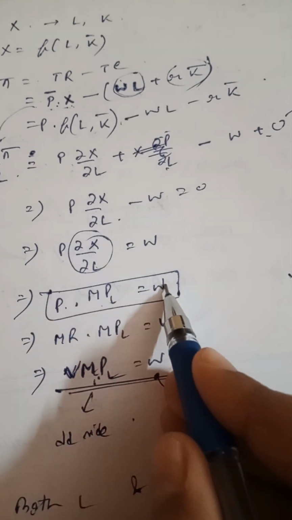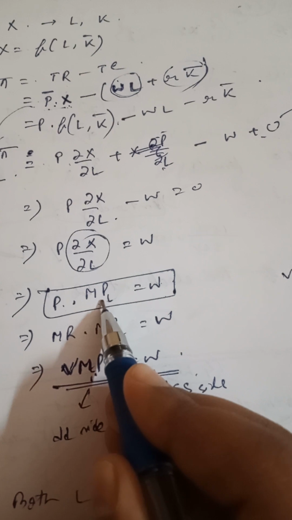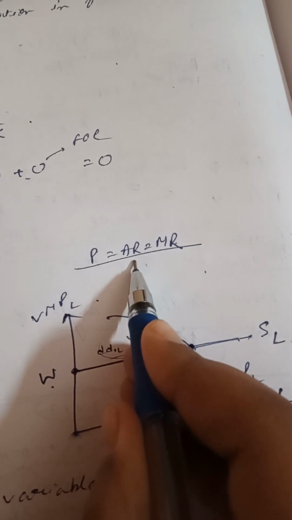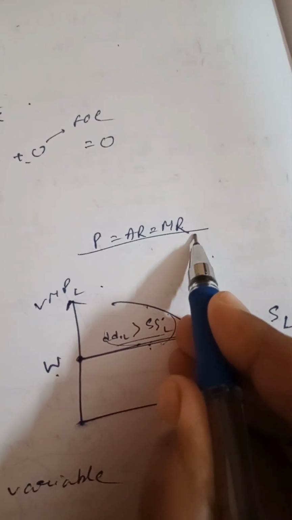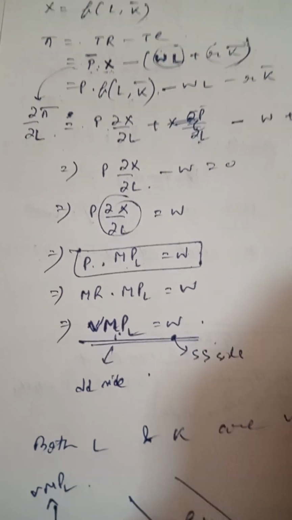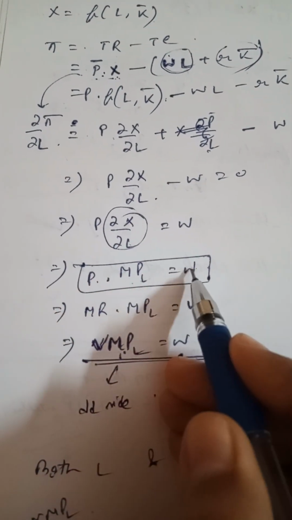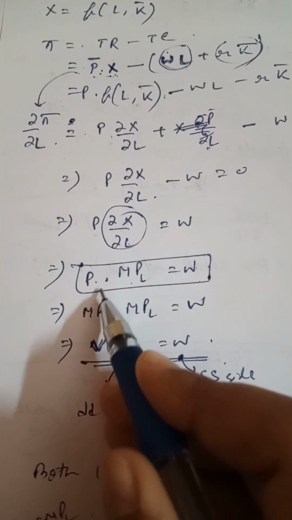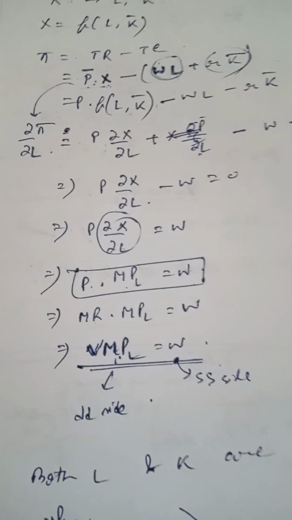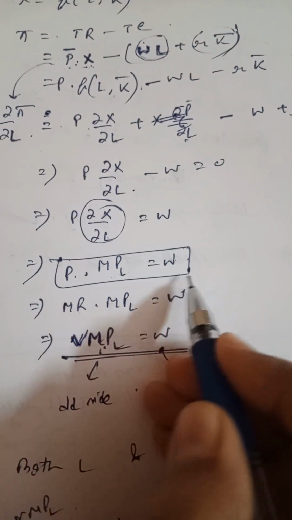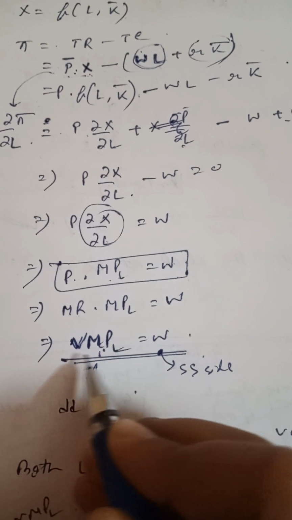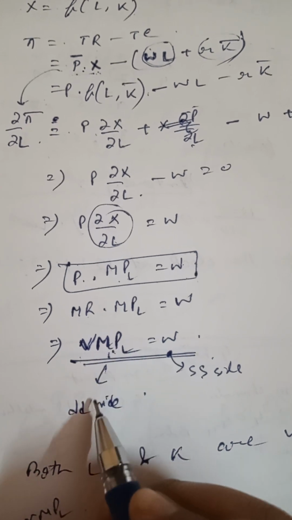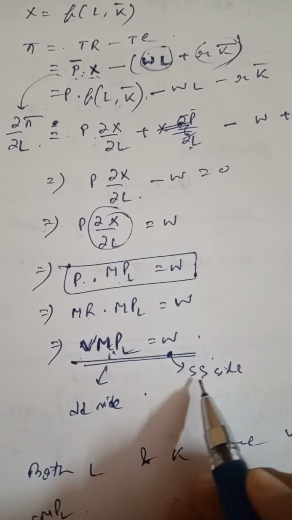So P into MPL equals W. In perfect competition, price equals average revenue equals marginal revenue, so in place of P we can write MR. So MR into MPL equals W, and MR into MPL is VMPL, the value of marginal productivity of labor. This equals W, where VMPL is the demand side and W is the supply side.